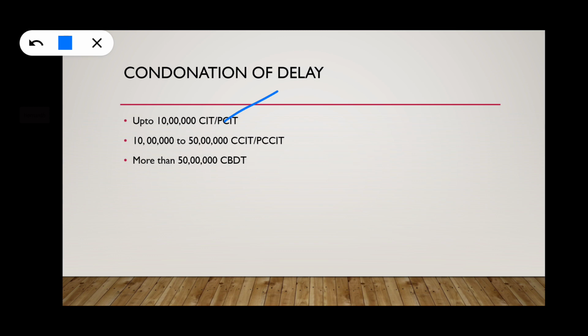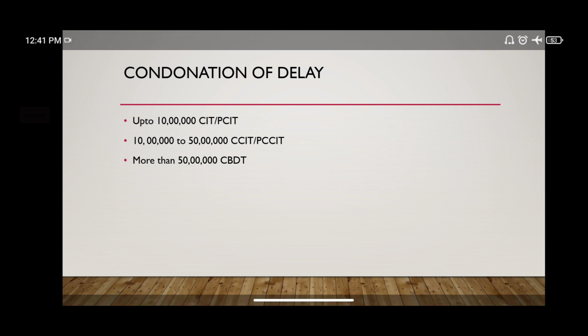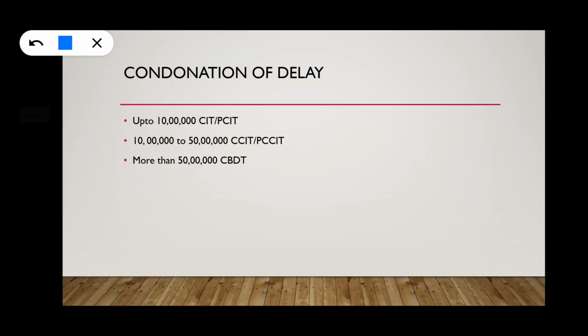And you may think, why has loss return been given so much preference? Why can some losses be carried forward even though the return is not filed within the due date, and some losses cannot? We Indians are very clever.